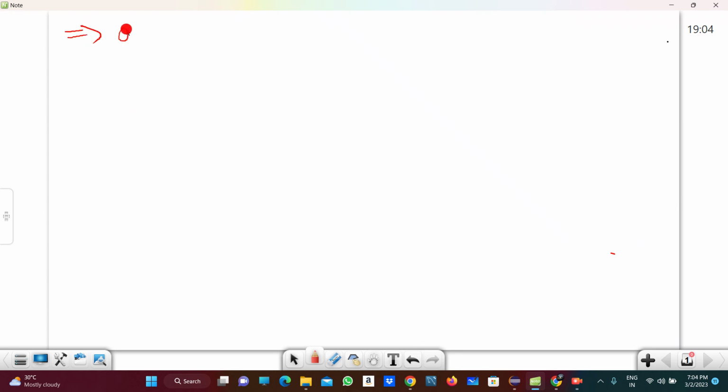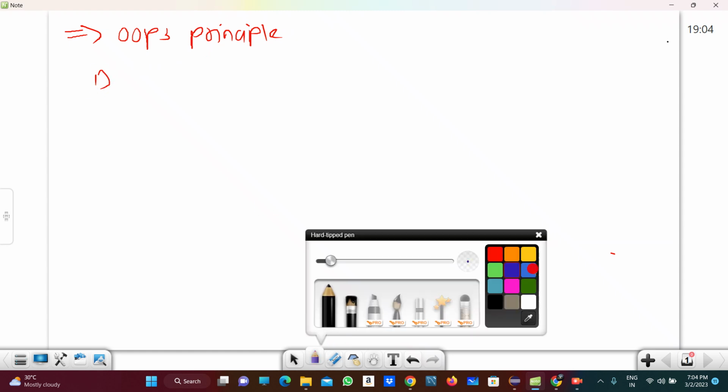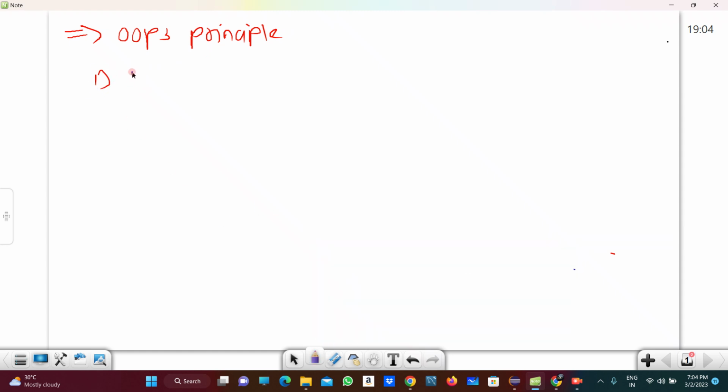So OOPS principles, I am once again writing here. What are the OOPS principles? The first one is inheritance. Then the second one is encapsulation.